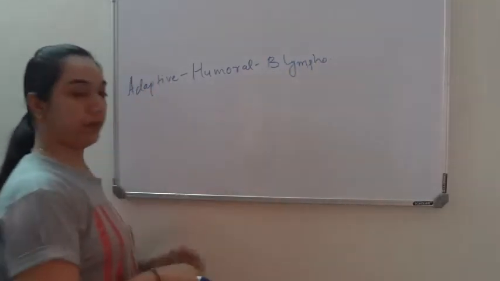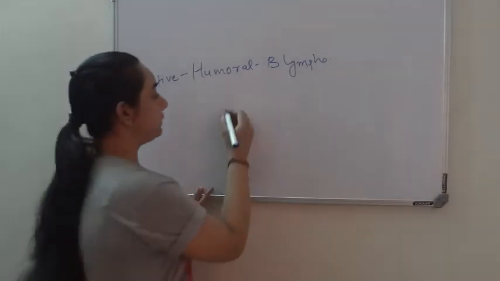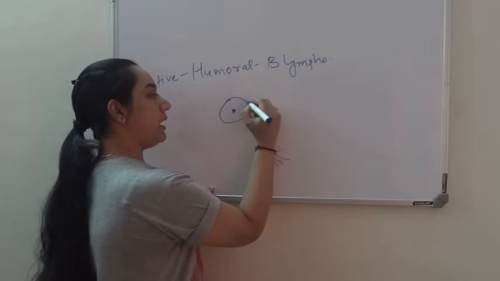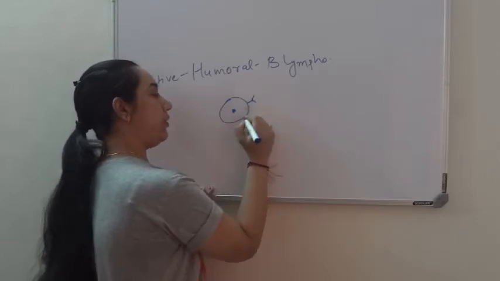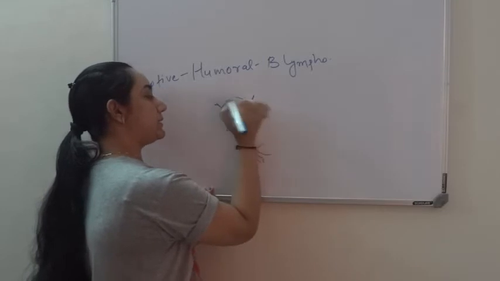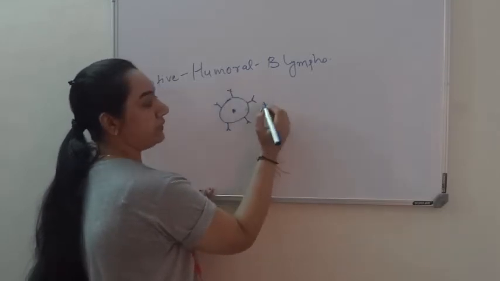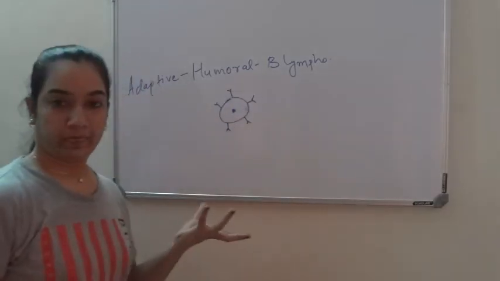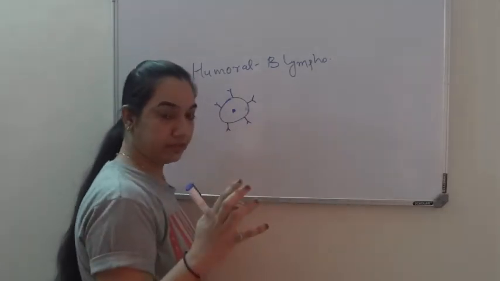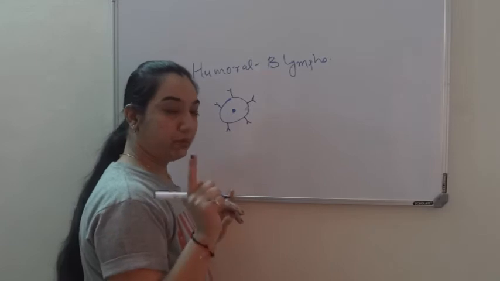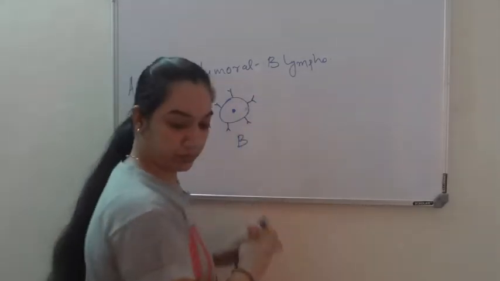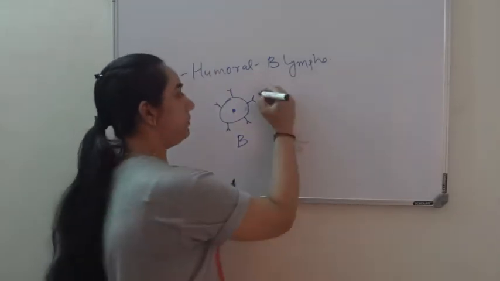So how it works: B lymphocyte would have antibody on their surface which acts as receptor for any particular antigen. Say for example, there is one bacteria which has entered and it is there in the blood, that would be recognized by some B cell. It will recognize some bacteria.